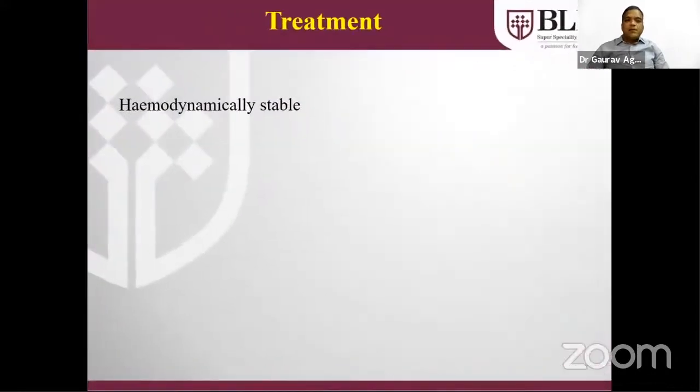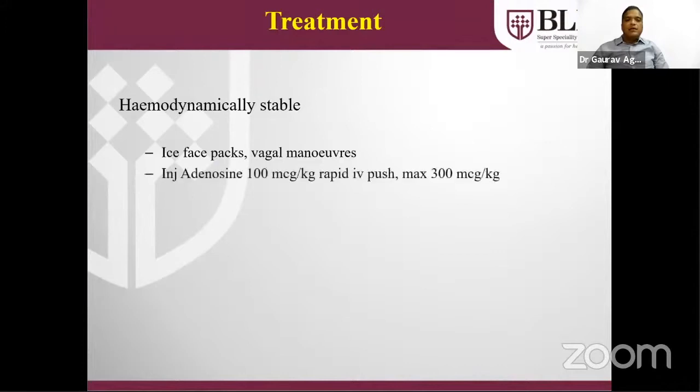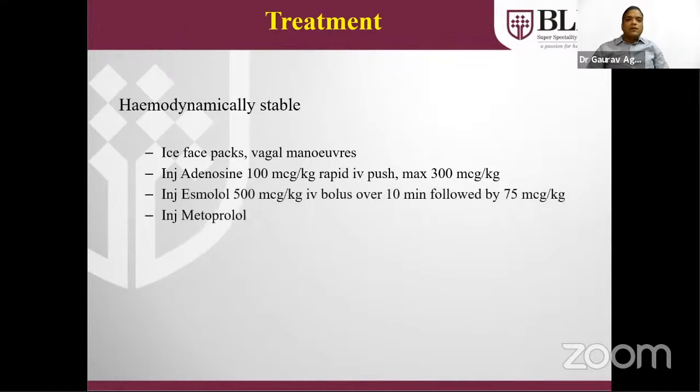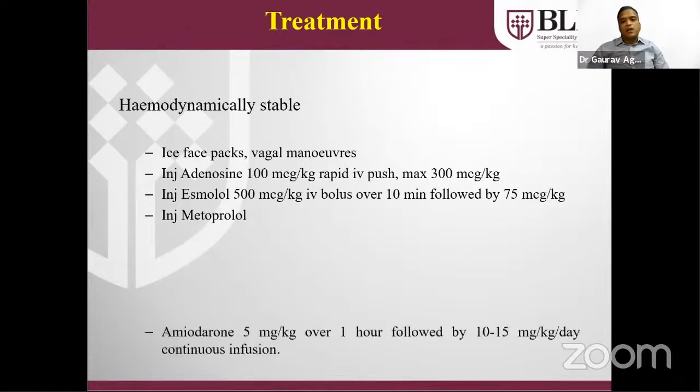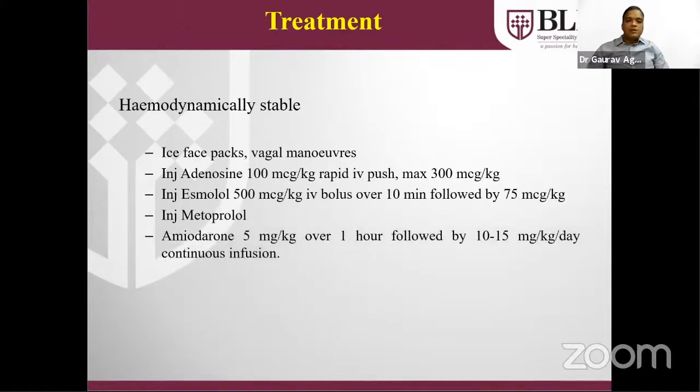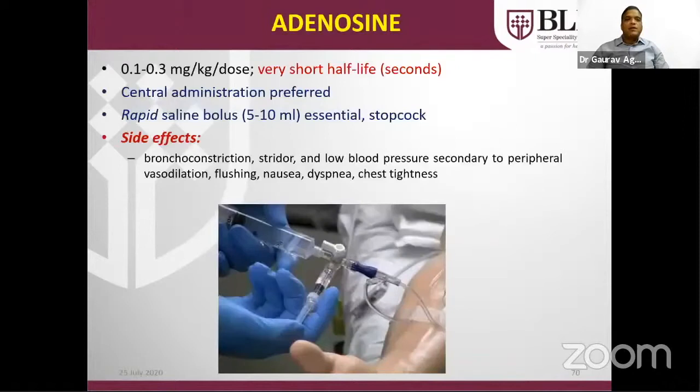If the patient is stable, then we can try ice face packs in a bigger child, and vagal maneuvers in the form of carotid sinus massage. But ocular pressure is contraindicated. Drug of choice is adenosine in the doses of 100 to 300 mcg per kg. It should be given as a rapid IV push. If this is also not helping because of recurrence of the SVT, esmolol or metoprolol infusion can be tried. If this is also not working, amiodarone has to be given.